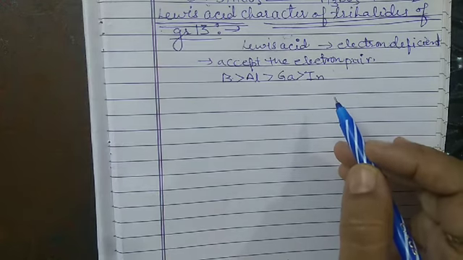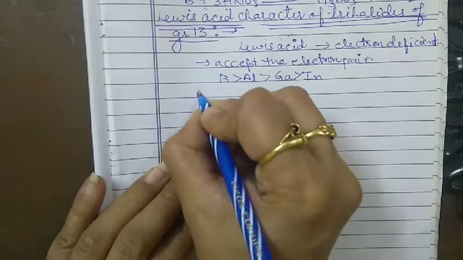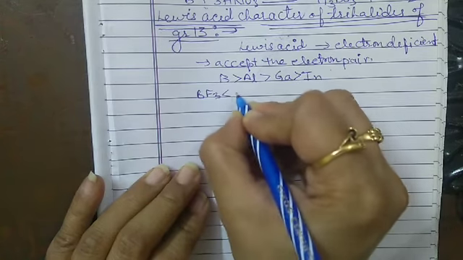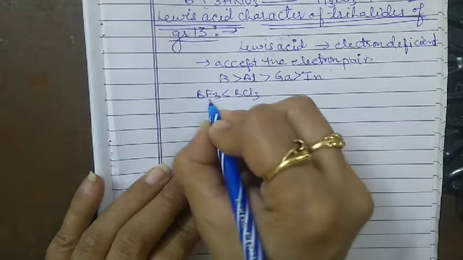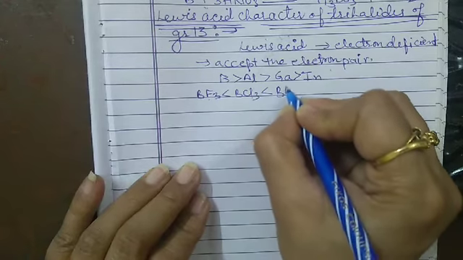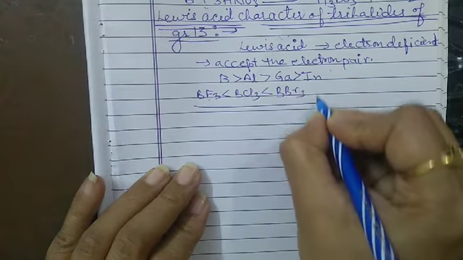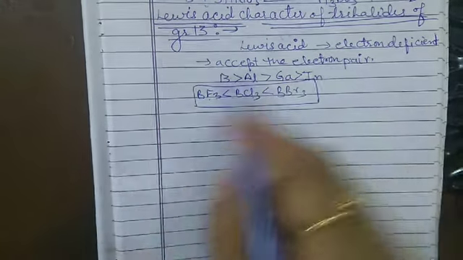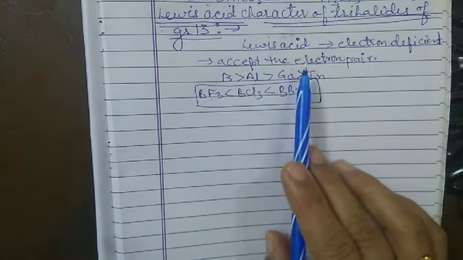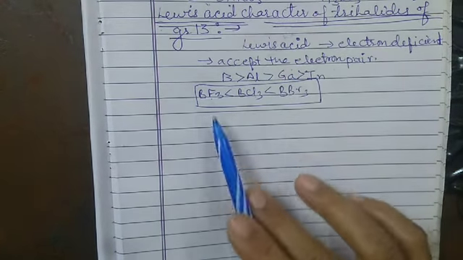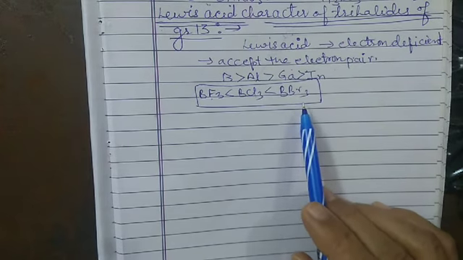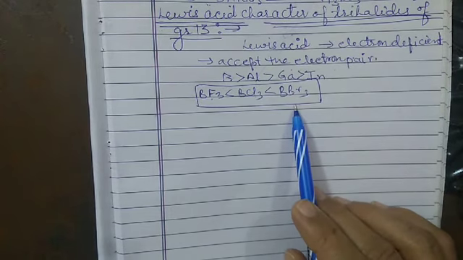The results show that the order is BF3, then BCl3, and then BBr3 last. This order is just the reverse of what should be expected normally from the electronegativities of the halogens.